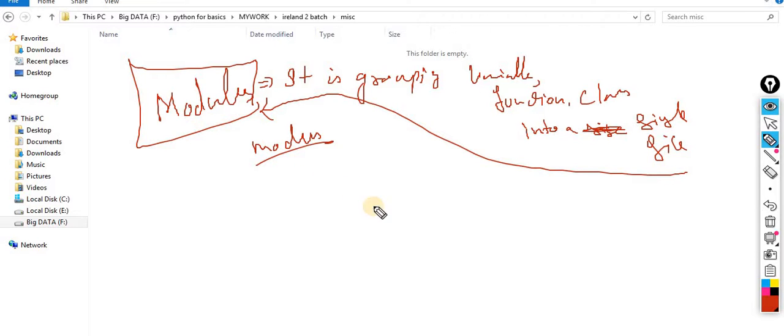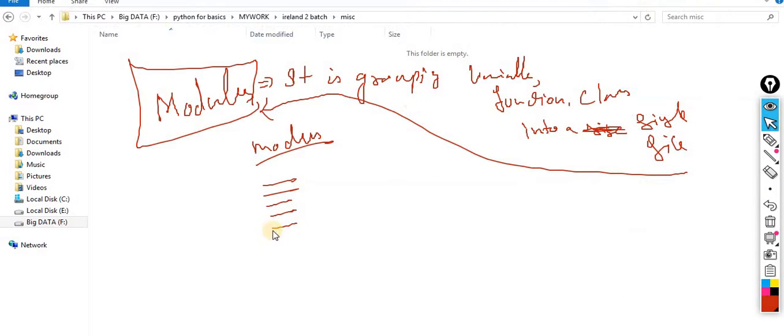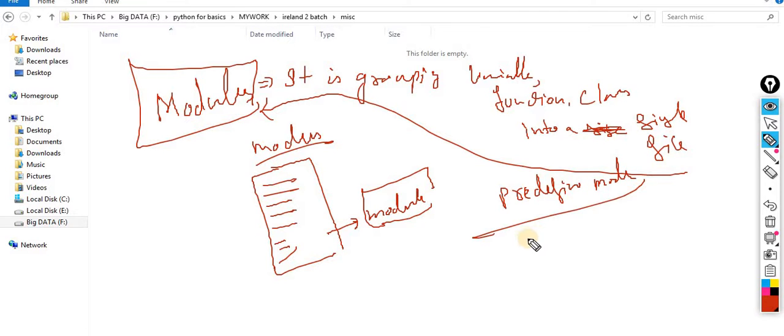So what is the meaning of this? Let's suppose I am writing a number of functions and I am grouping them into a single file. That file is called a module. Earlier we used predefined modules. Now we are supposed to create our own modules.